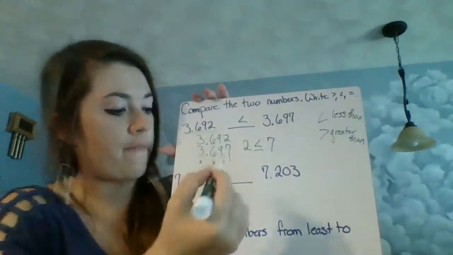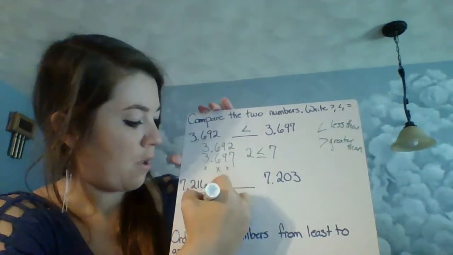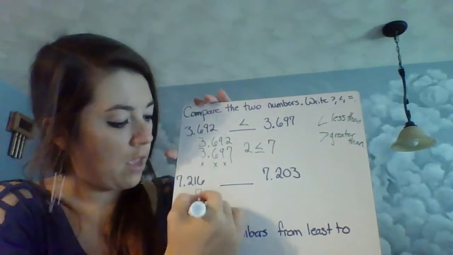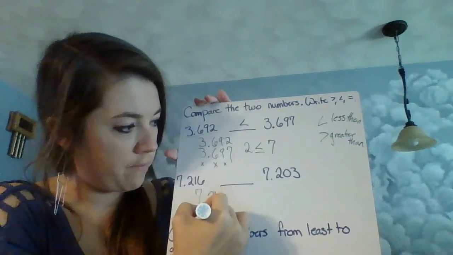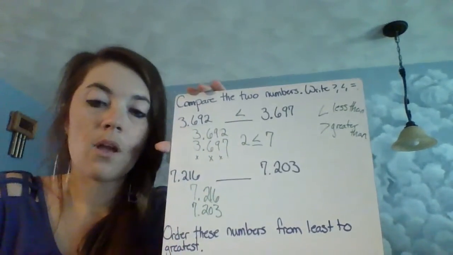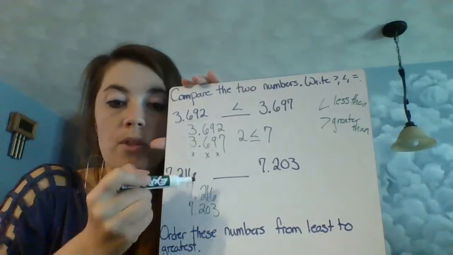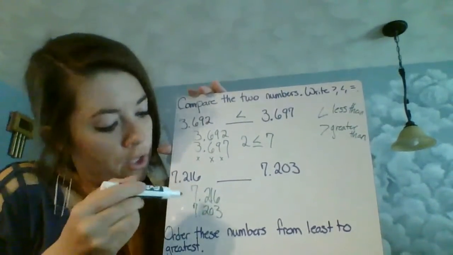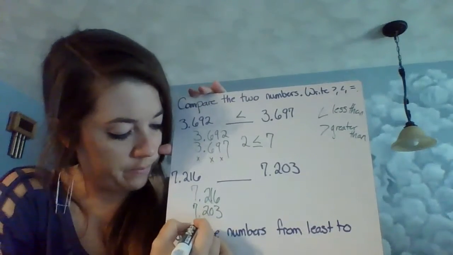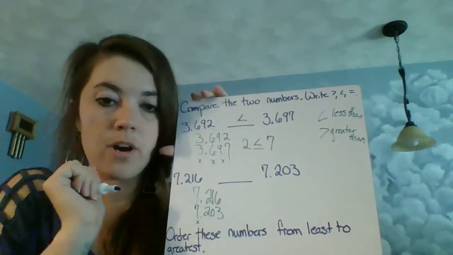So we have 7 216 thousandths. And we're comparing it to 7 203 thousandths. So once again, line them up so the decimals are perfectly in line. So we've got 7 and 7. That doesn't help us compare at all. 2 and 2 for our tenths.